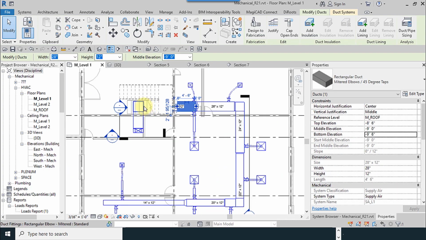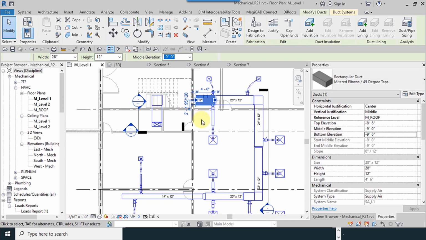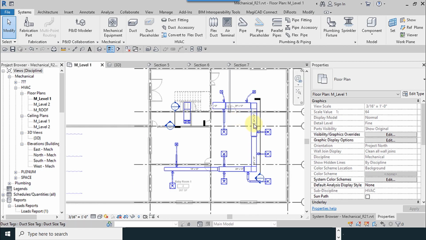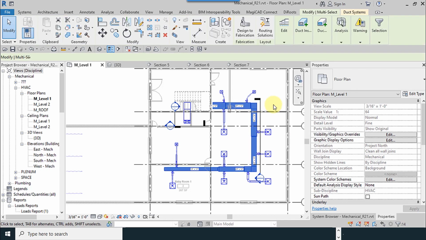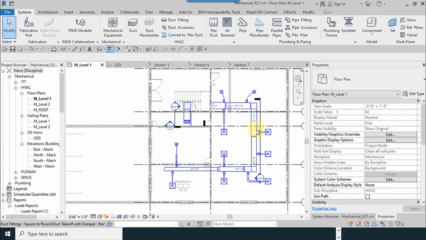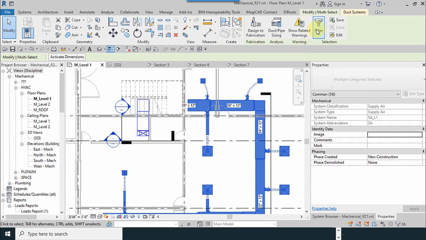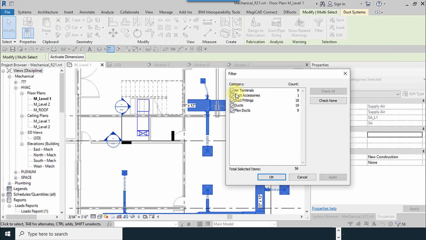I hold down the left click and move it to the right, but this is the much quicker method. I leave the mouse on one of the ducts and use the tab key one time, two times, and select all of them, and then I will filter.